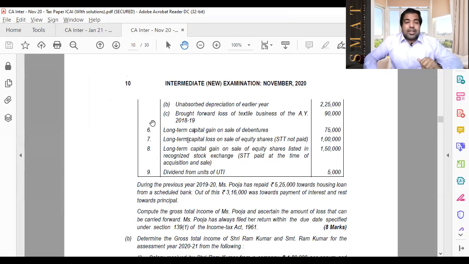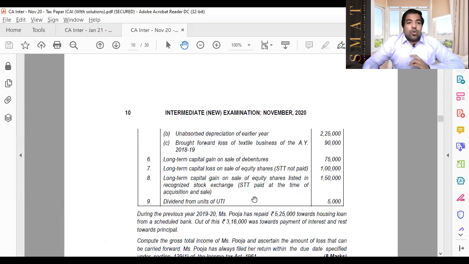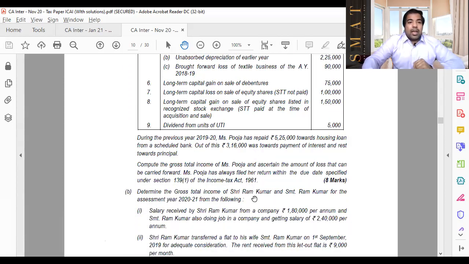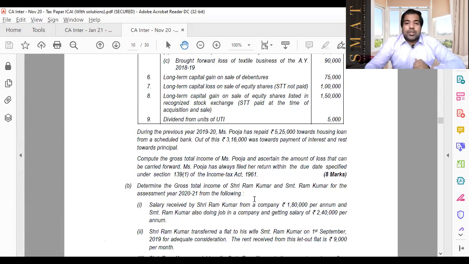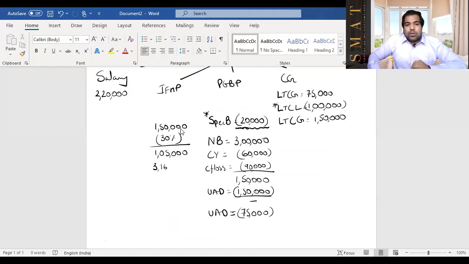You know, 24B section is payment of interest. 3,16,000 is towards interest, and this is let out. So in let out, there is no limit. If you've seen my video on IFHP, you'll know there is no limit to interest deduction. So the entire 3,16,000 can be minus. So let's minus 3,16,000, the entire interest under section 24B. And when I minus that, I will get a loss of 2,11,000.